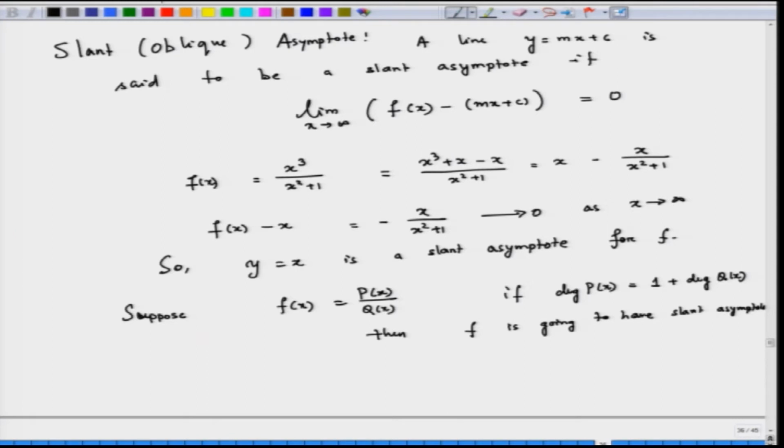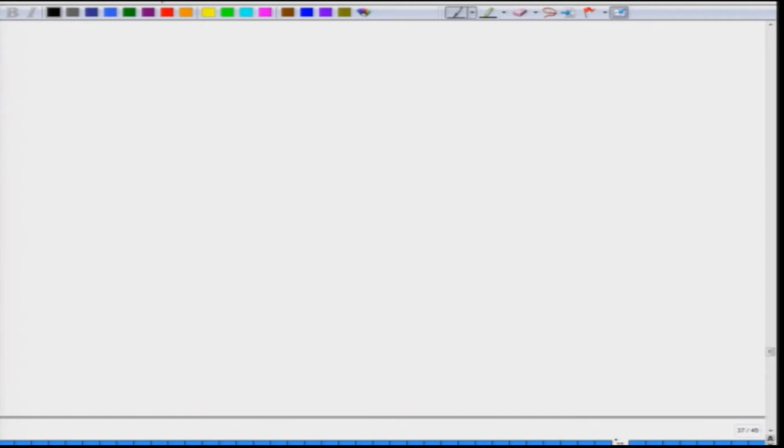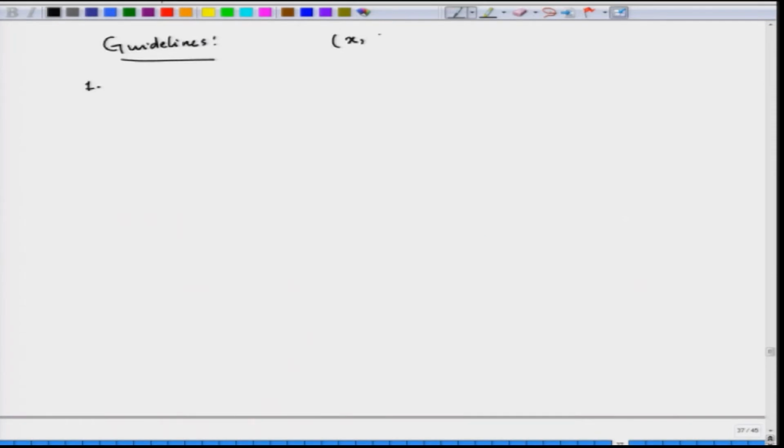Now we are all set to do some qualitative curve tracing. So, what do we need to do for curve tracing? We will follow this guideline. First, figure out the domain of the function, because you want to draw the graph x f x. So, first the domain of f.